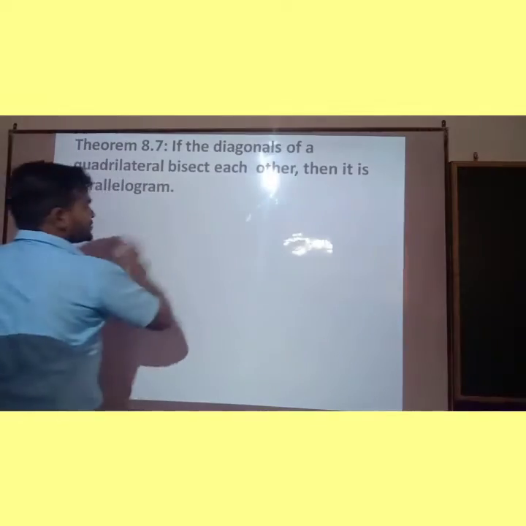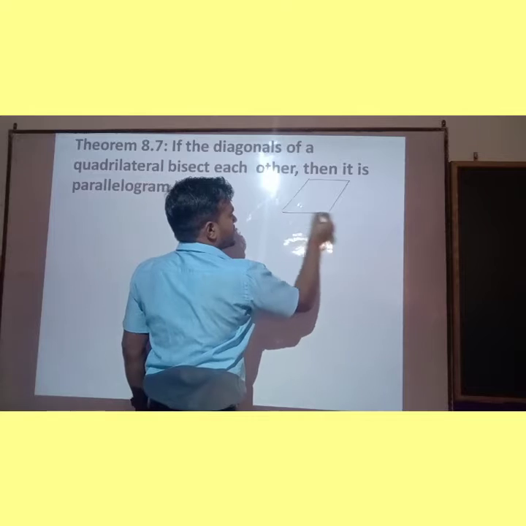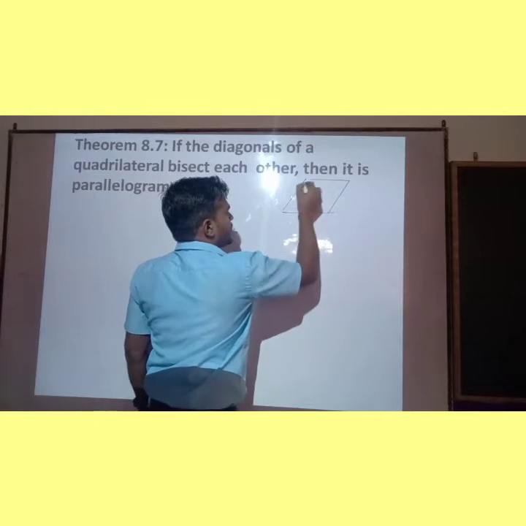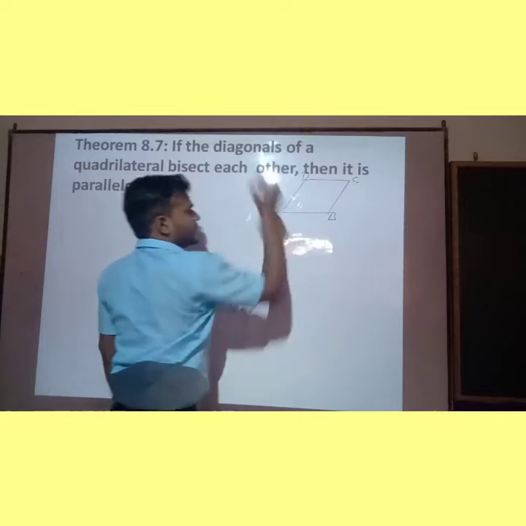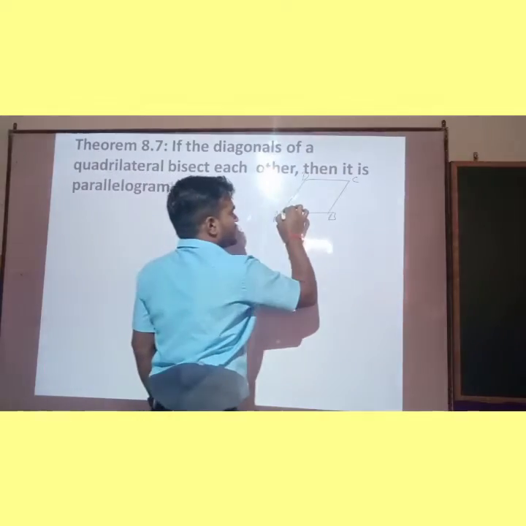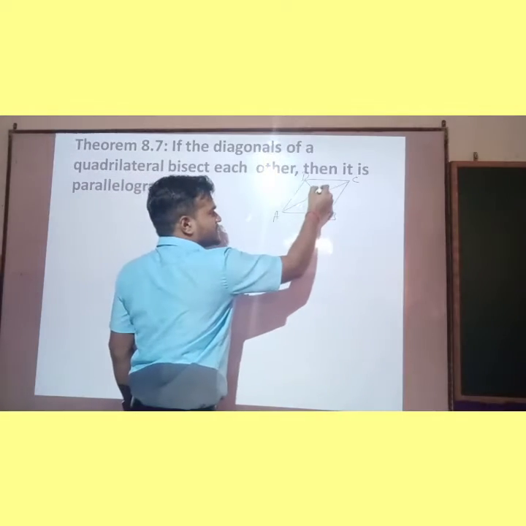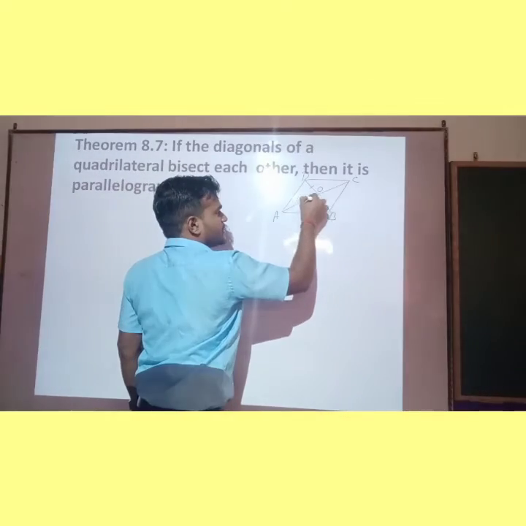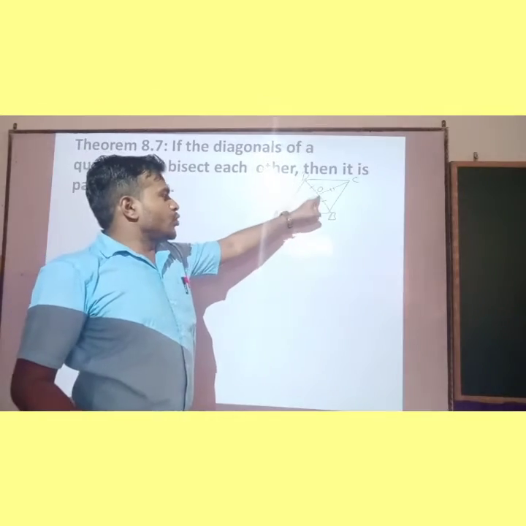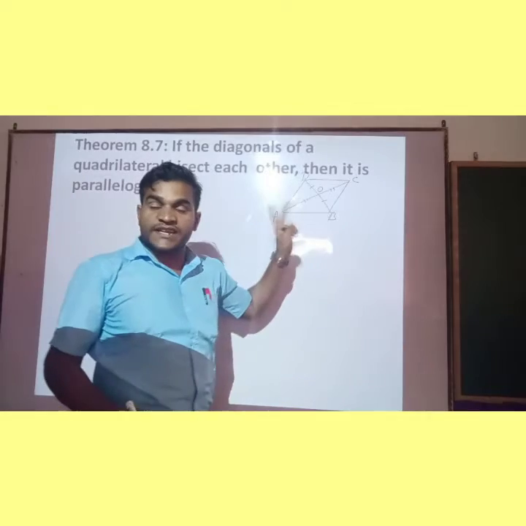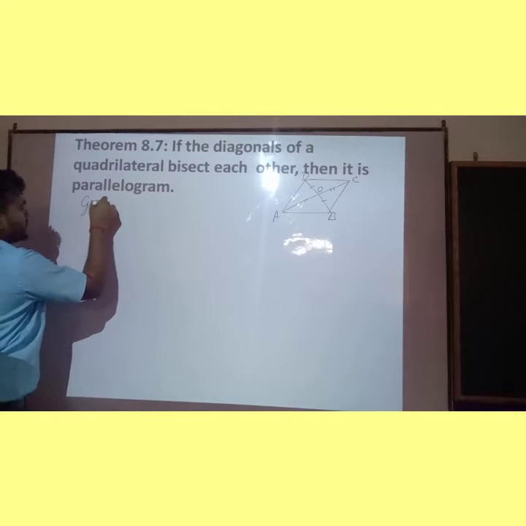So children, first we will draw a quadrilateral. Suppose this is a quadrilateral and its name is A, B, C and D. Its diagonals AC and BD bisect each other, means OD is equal to OB and OC is equal to OA. That is given. So what is given? Write it down there in given.